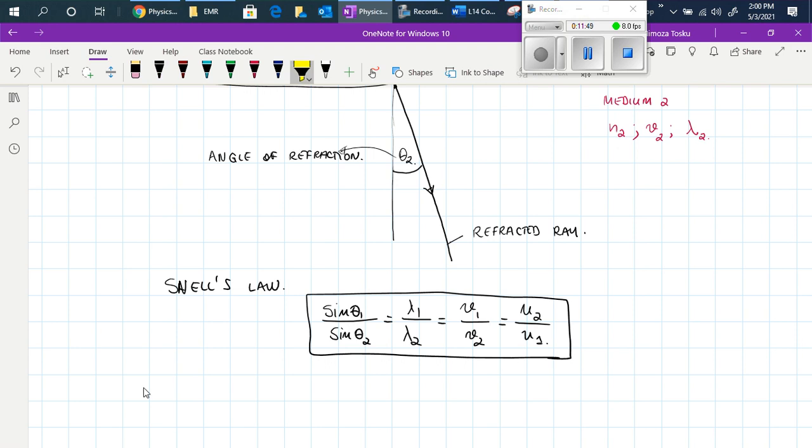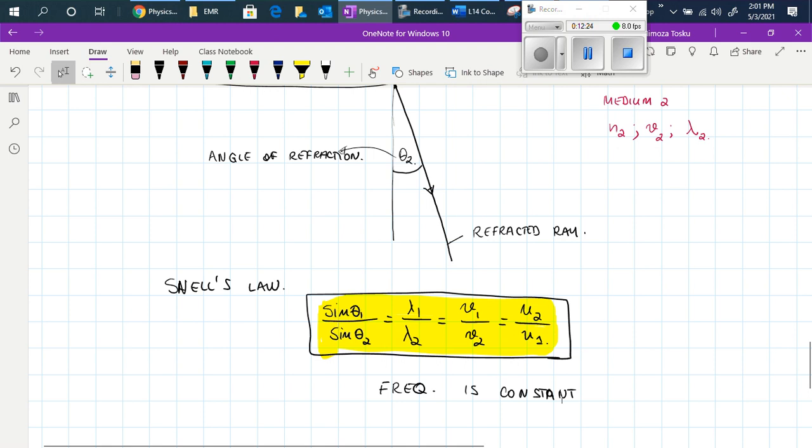Now, what you have to keep in mind about Snell's law is that frequency, which is the other quantity that we discuss in a wave, is not part of the equation. The reason is that frequency stays constant as the wave moves from medium to medium.